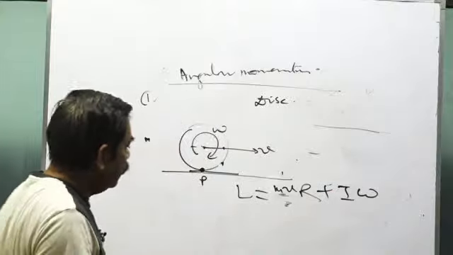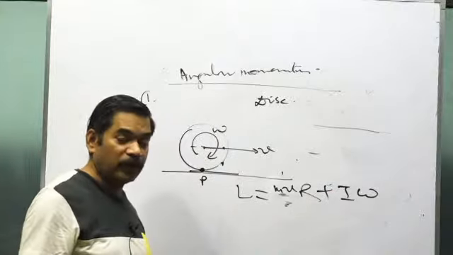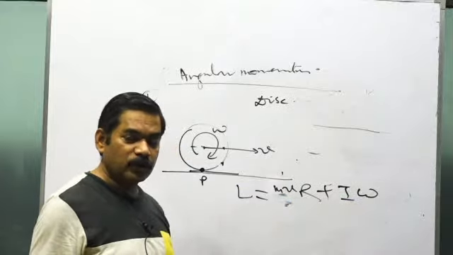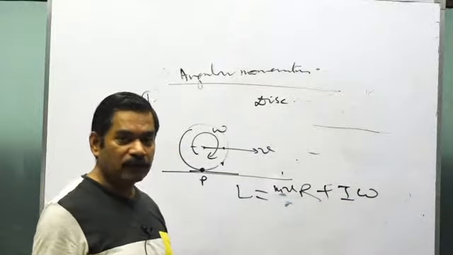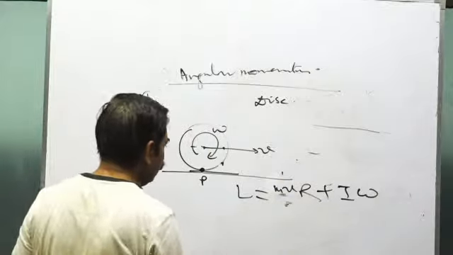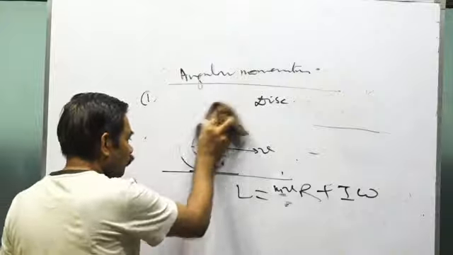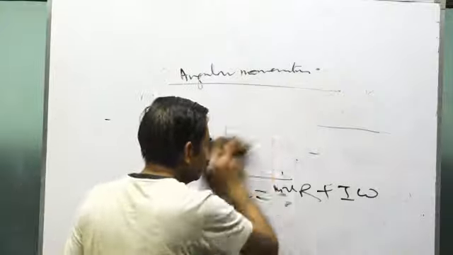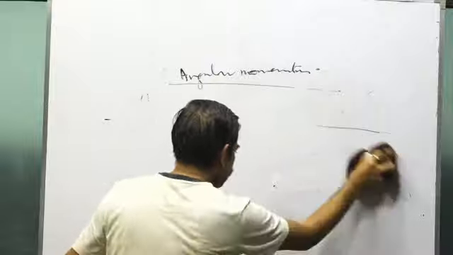Is that clear? In case the motion had been pure rolling, then only the one parameter v or the omega would have been given to you. So you can, because v equals what? Omega into r. So you can find it in terms of that parameter, only in terms of v or only in terms of omega also. This is about the angular momentum.